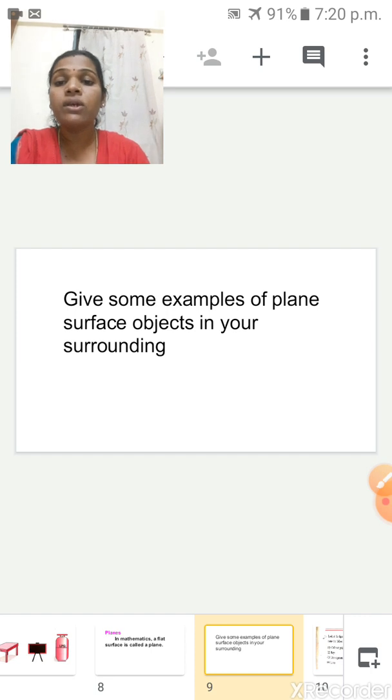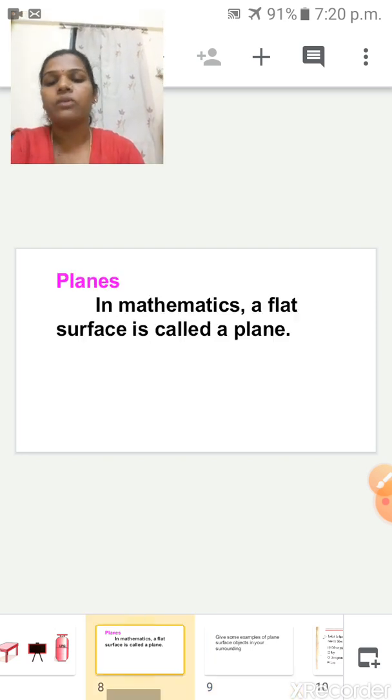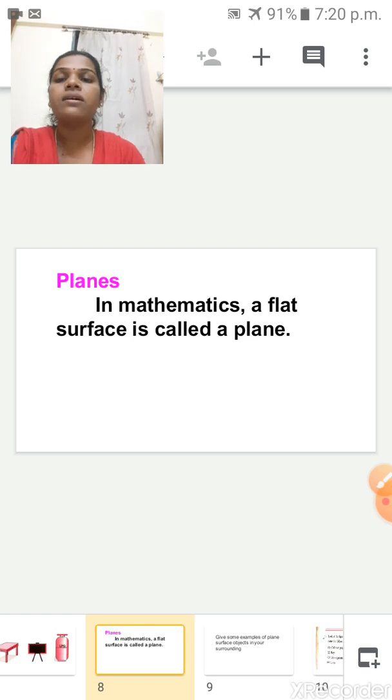Next, can you give some examples of curved surface objects? What are you saying? Yes, a ball we can say. Fruits, apple, mango, that is a curved surface. It is not flat. It is a curved surface. Very good. So now, plane means what? In mathematics, a flat surface is called a plane.